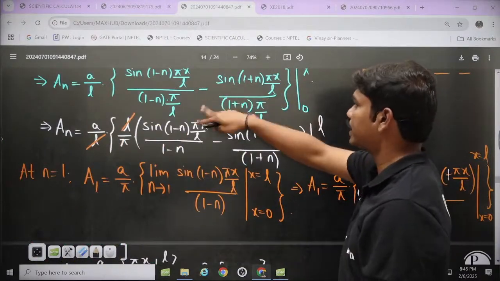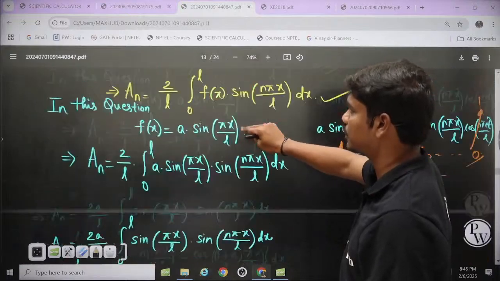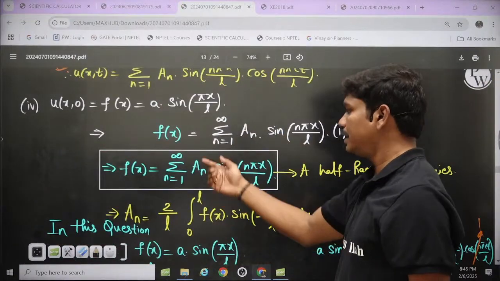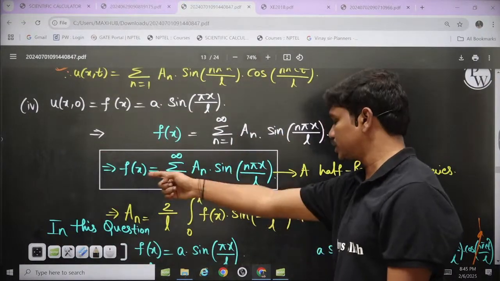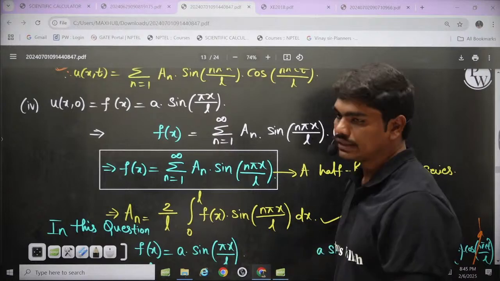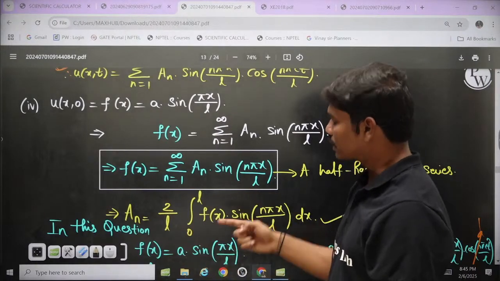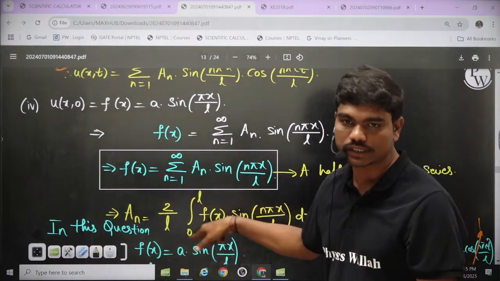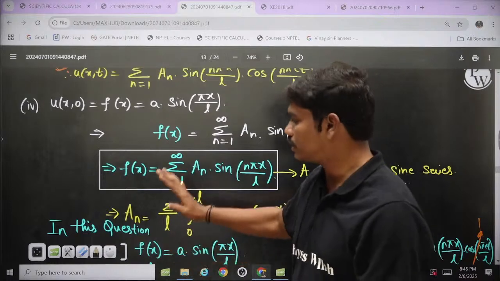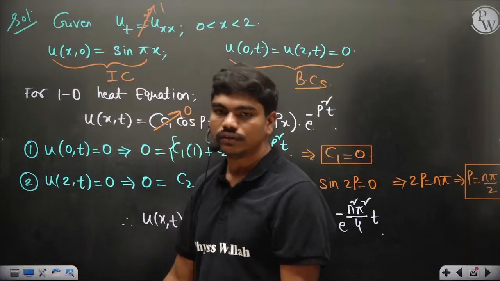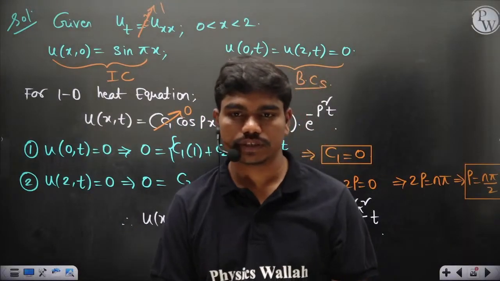Yeah, here it is. So these are the Fourier half range sine series functions. Normally what we do, once you know the function, is compare to get the coefficients, but those coefficients can actually be calculated using the Fourier sine series like this. But for now, don't focus on this, focus only on how to solve the heat equation questions.